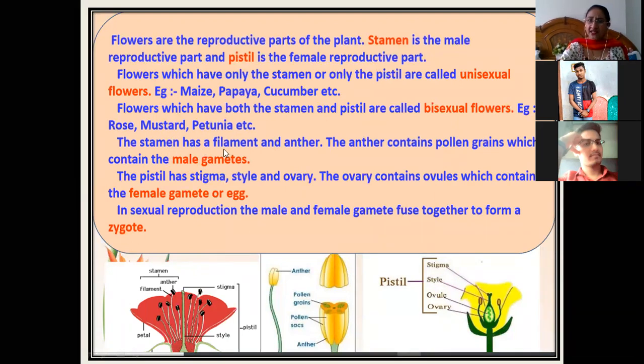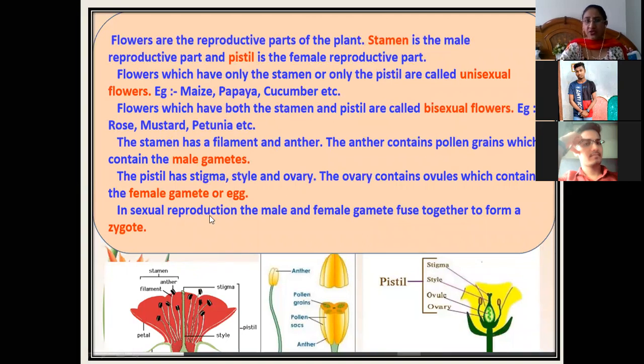The stamen has a filament and an anther. So the parts of the stamen are filament and anther. The anther contains pollen grains, which contain the male gametes. And the parts of the pistil are style, stigma and ovary. The ovary contains the ovules. So ovules are inside the ovary, which contains the female gamete or the eggs.